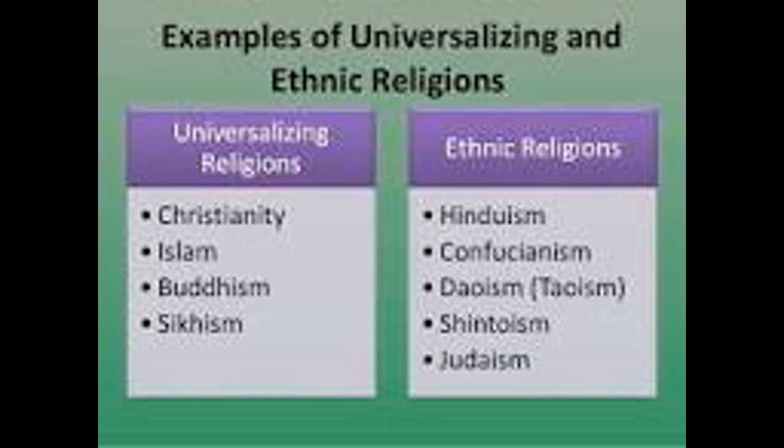Ethnic religion is not suited for all people, but only for a particular group of people, for example Judaism, Hinduism and Japanese Shintoism.